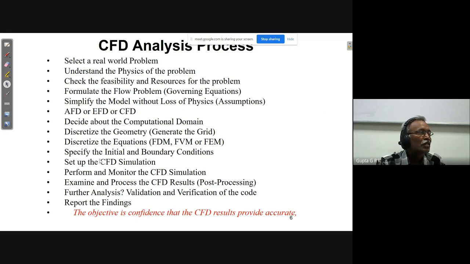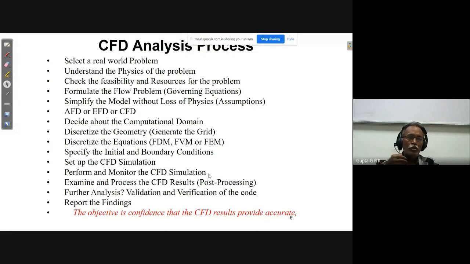Okay, so set up the CFD simulation, this is the solver, and perform and monitor the CFD simulation. As I told, when you are doing an iterative process, there should be some stopping criteria. So we have to monitor how the values are changing and where to stop. So that is the solver. And then the next thing is post-processing, examine and process the CFD results.